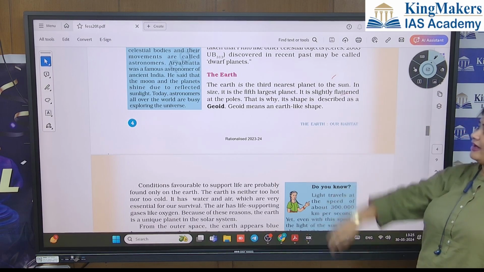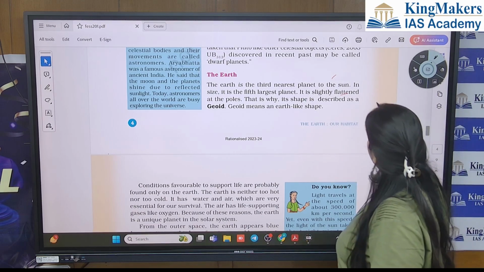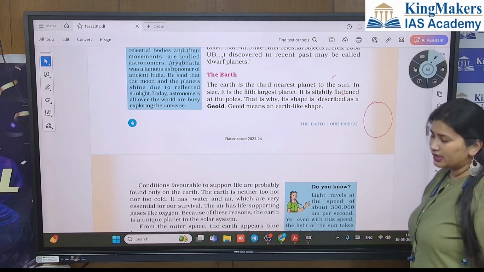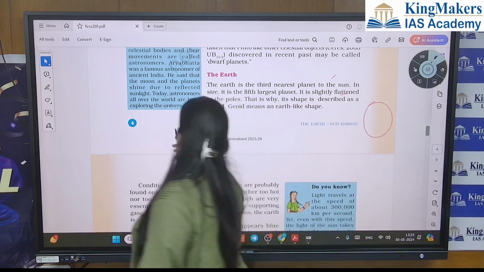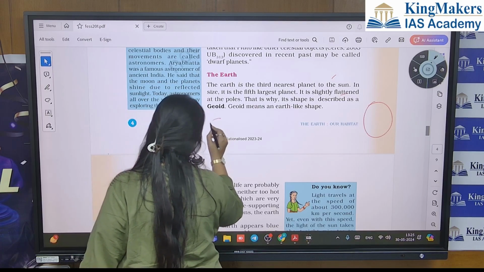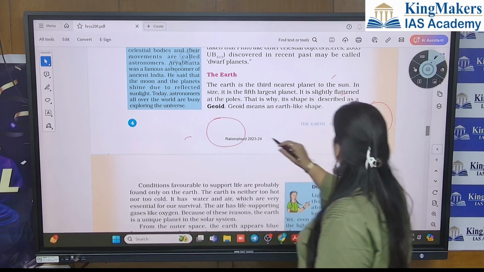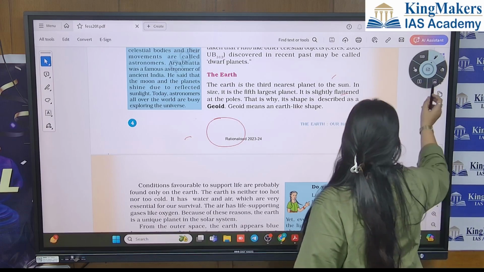It is slightly flattened at the poles. It is not round. You all know that it is not like this. It is little bit flattened. It should be like this. No, this is not a good shape. Let me draw this way.